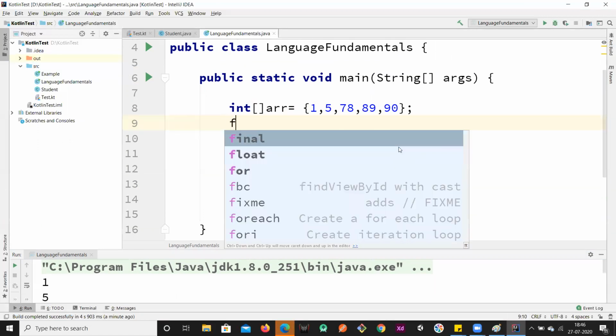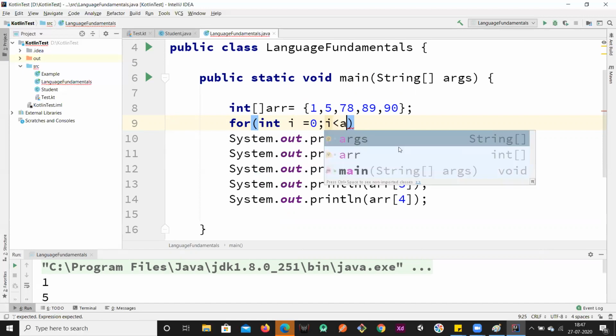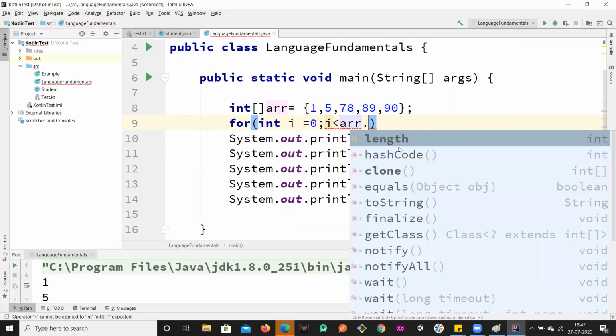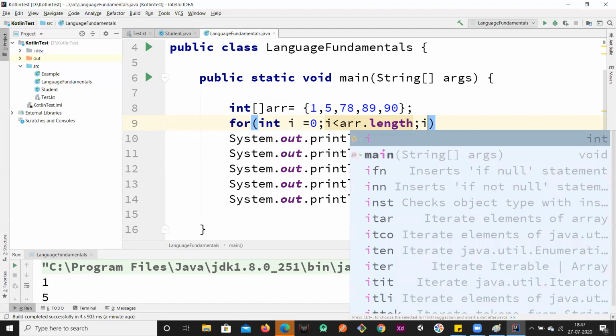So what I can do is I can take a for loop and int i starting with 0, i less than, we can use 5, right? Because we already know the size of the array. Or if you don't know the size of the array, we have a property called arr.length. It will return us the length of the array. So how many values are there? Length of the array it will give. So we are just iterating starting from 0 to array length. Okay. So then i plus plus.